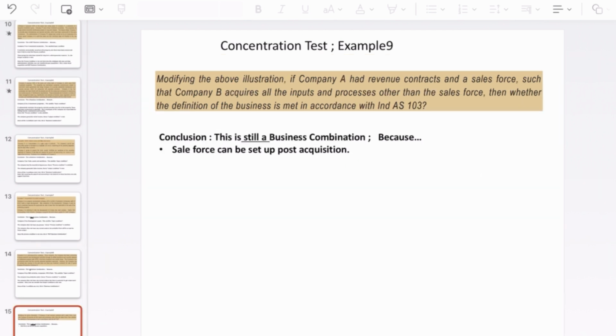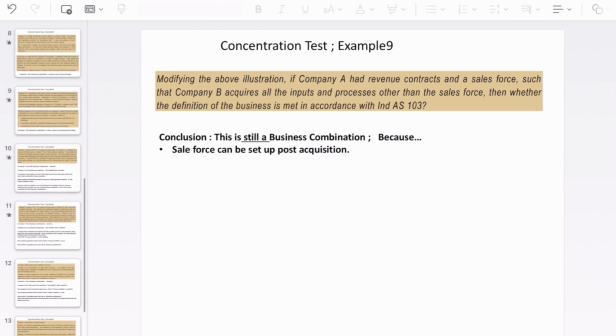Then last example, in continuation of the previous example, here the critical sales function has not been taken over. But again, we can consider the sales force can be generated post acquisition because the critical process has been taken over. Sales force compared to input and process is not that critical. So over the period of time the acquirer can generate the sales force, and of course they can also use their own sales force to continue the sales activities. So I think this can be qualified as a business combination.